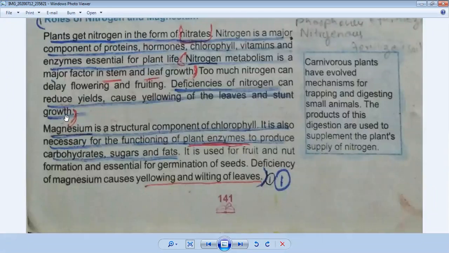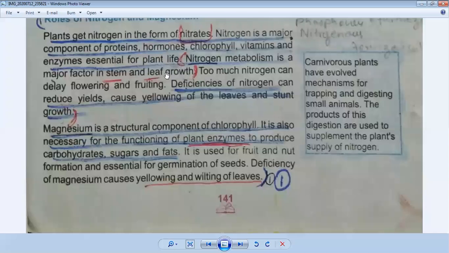In simple words, the role of nitrogen is this. The first point: plants get nitrogen in the form of nitrates. Second point: nitrogen is a major component of proteins, hormones, chlorophyll, vitamins, and enzymes essential for plants' life. And the third point, which is most important: nitrogen metabolism is a major factor in stem and leaf growth. So these lines show the role of nitrogen in the life of a plant.